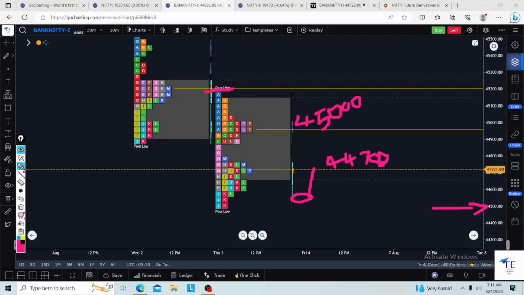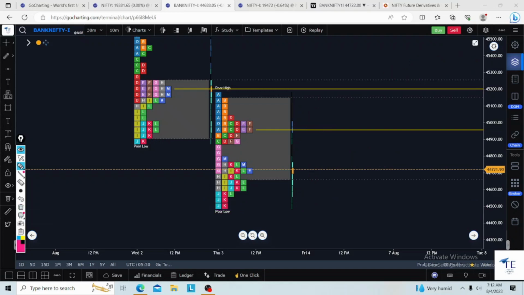Any acceptance there? Again, this is a supply zone, that means 45,200. If the market opens gap down or nearby the previous day low, and if the open is holding and the market is moving up, then my targets are 780, 45,000, 45,200. So these are the targets and the levels on the upside.